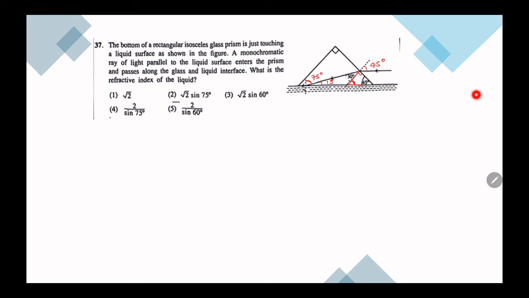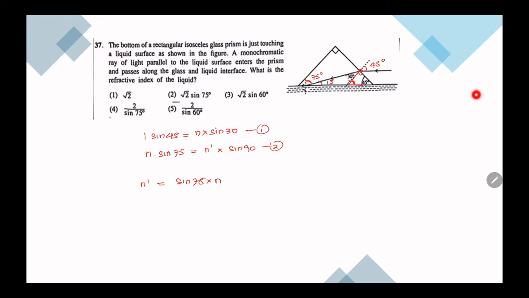So now I can write for this interface 1 into sine 45 equal n into sine 30. For this interface, n into sine 75 is equal n dash into sine 90. So n dash is equal sine 75 into n.